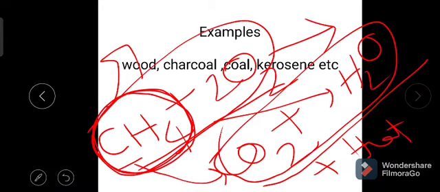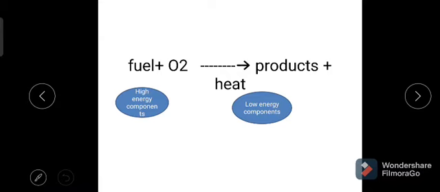Examples for the fuels are wood, charcoal, coal, kerosene, producer gas, coal gas, etc. When the fuels undergo combustion, they produce heat energy and products, and the products have the least energy when compared to the reactants.